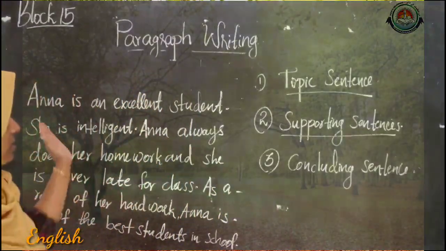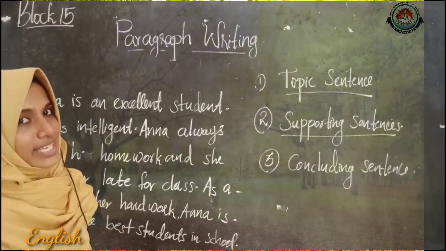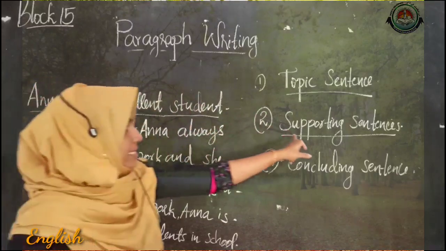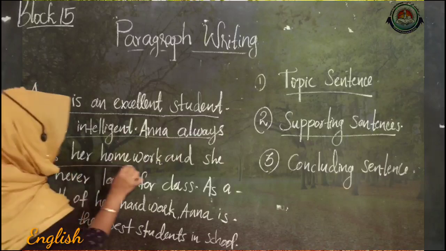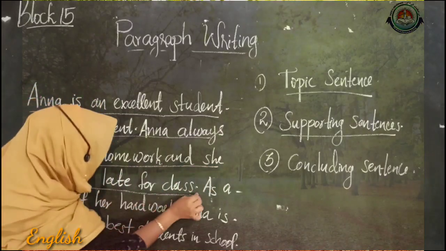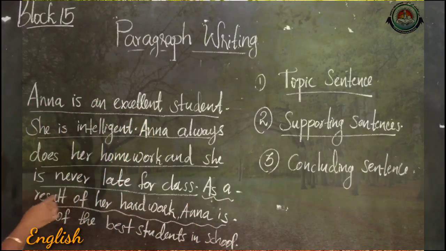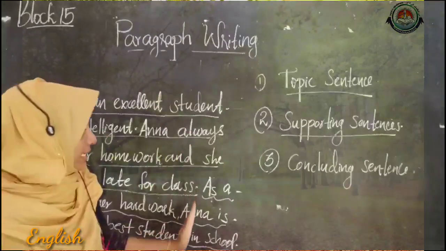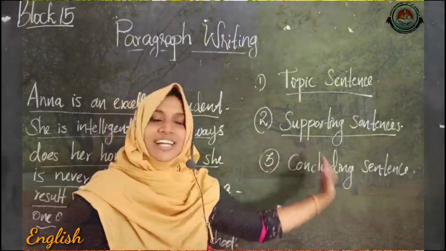So dears, what is the topic sentence from this paragraph? Yes, the topic sentence is the beginning sentence, and the supporting sentences means the remaining sentences. And the last one, which is the last sentence here? Yes, this is the concluding sentence. That is, as a result of her hard work, Anna is one of the best students in school. So a paragraph has three parts: topic sentence, supporting sentences, and concluding sentence.